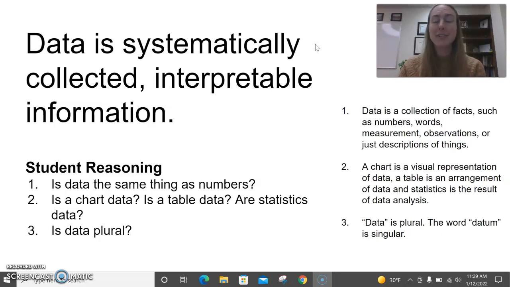Fun fact, data is actually plural. The word datum is singular. It's also pronounced a couple different ways. You'll hear it "data" or "data," depending on which way you lean. I'd prefer to say data. But you could do either, both are correct. Data is plural though, so we need to use the plural articles with the word data, which is not commonly used or commonly misused.